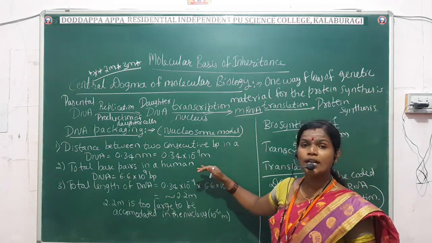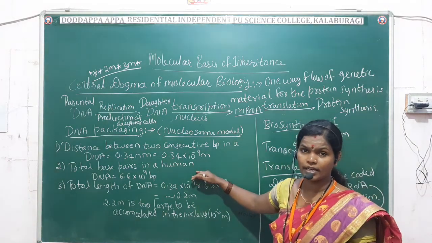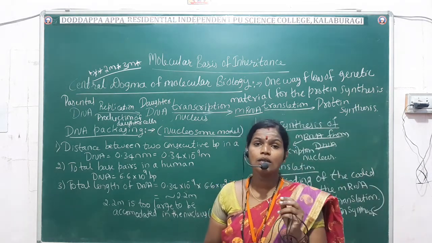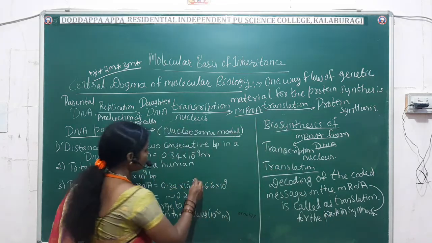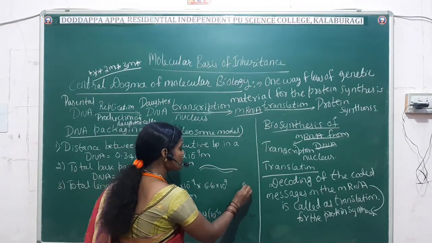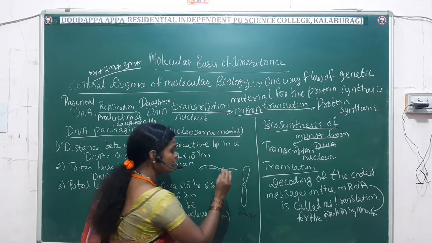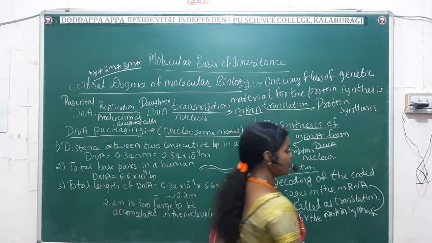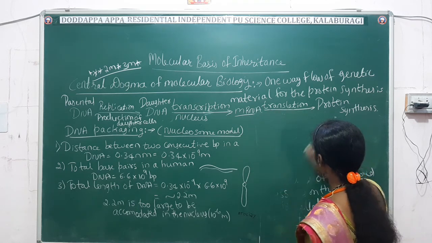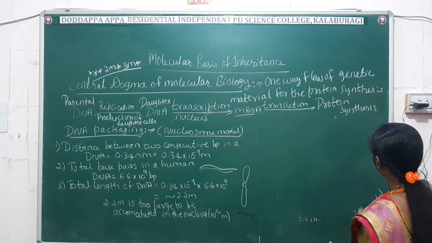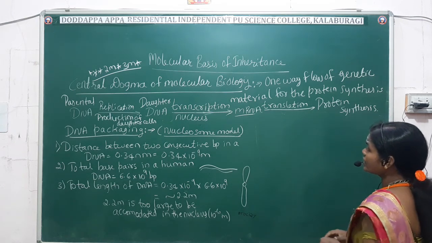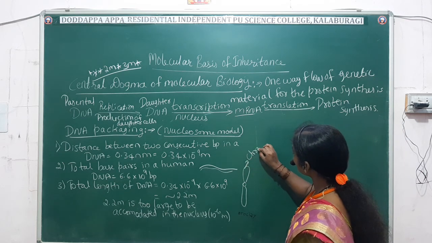Now, the next concept is DNA packaging. DNA packaging means the DNA, which is a thread-like structure, is converted into a chromosome in the eukaryotes. Once again I'll repeat, what is DNA packaging here? DNA, which is a thread-like structure, is converted into a chromosome in the eukaryotes.